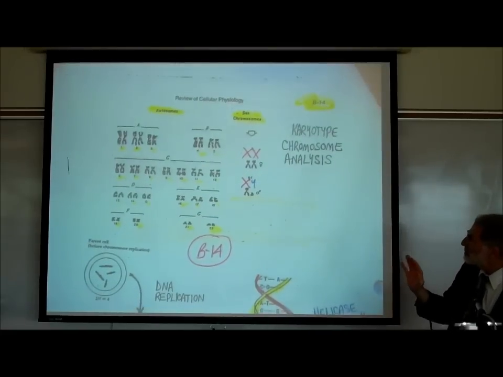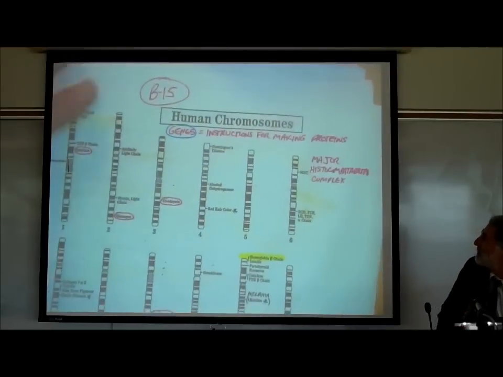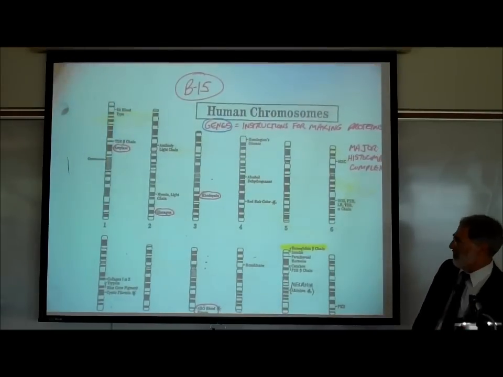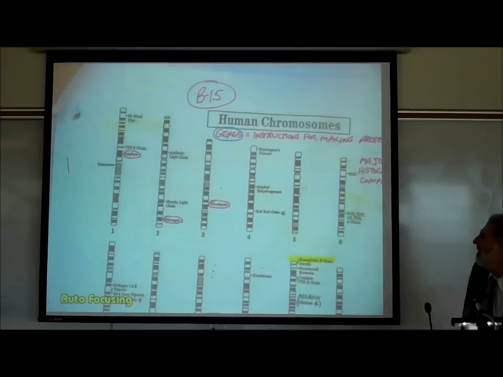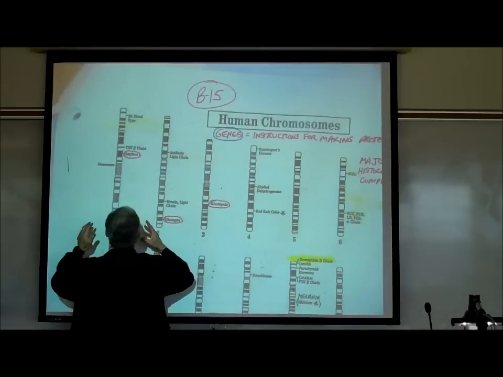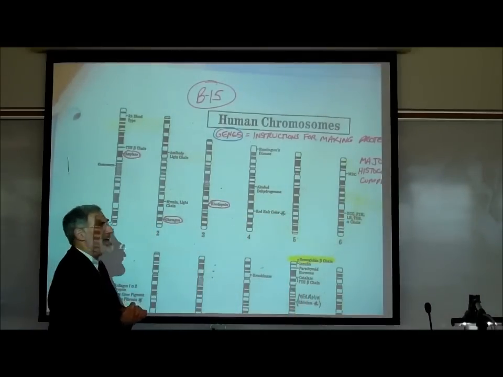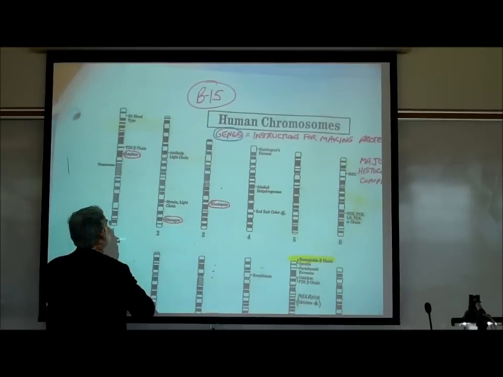All right, so those are the chromosomes. Now, if we look on page B15, it says human chromosomes. Now, this shows pictures of the chromosomes, of the autosomes and sex chromosomes, diagrammatically, schematically. These are not what they actually look like, but it represents them.